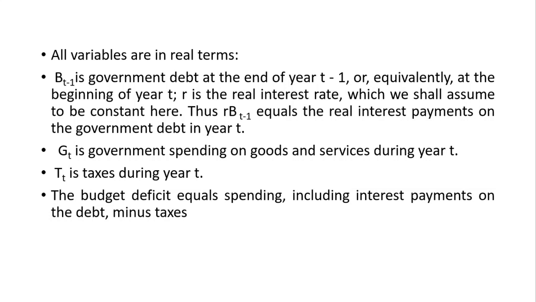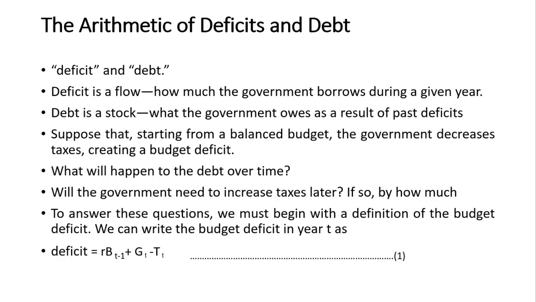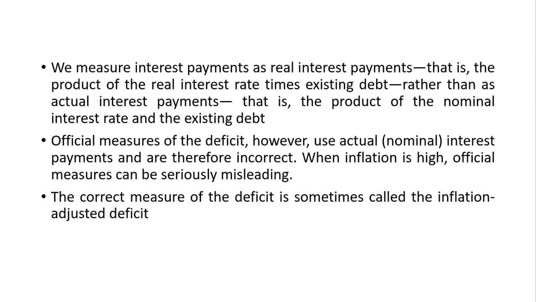G(T) is the government spending on goods and services during year T. T(T) is the taxes during year T. The budget deficit equals spending, including interest payments on debt, minus taxes. So total spending is G(T) and rB(T-1). G(T) is the government expenditure, rB(T-1) is the interest spending, and this total spending minus taxes will give you the deficit.